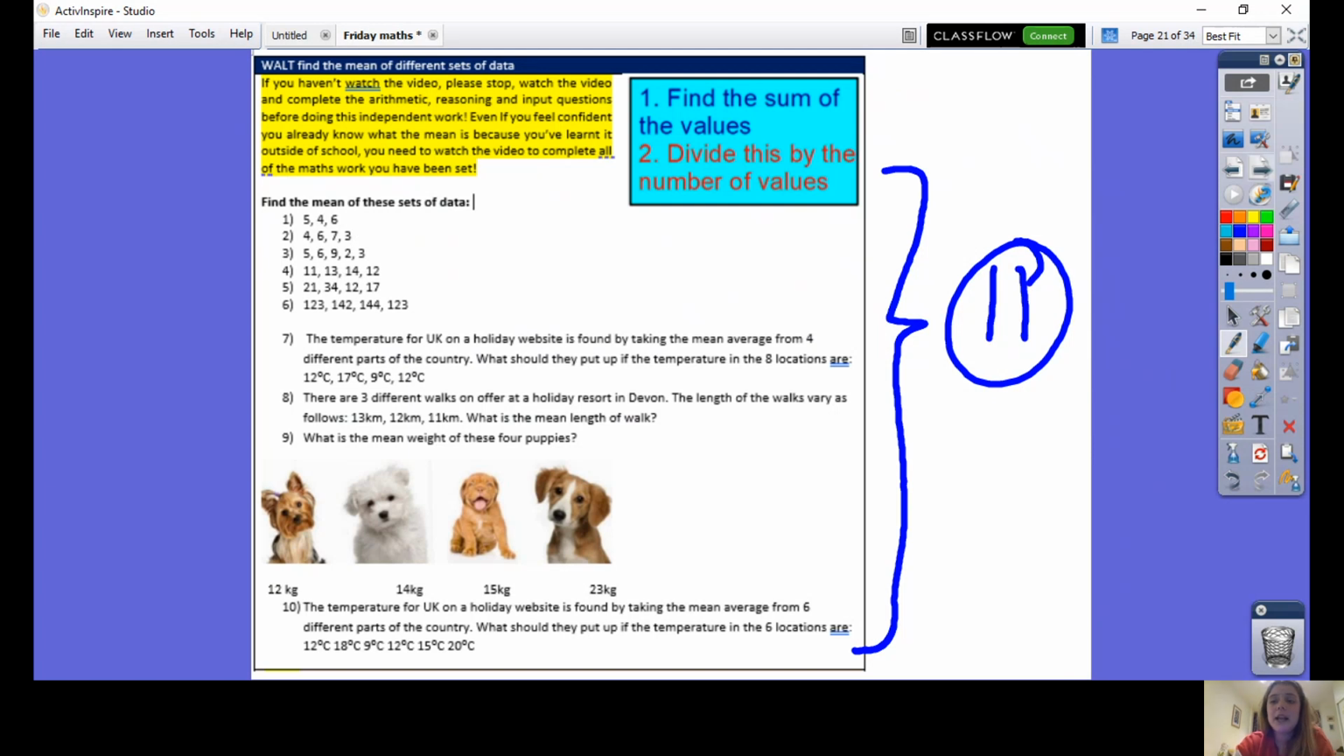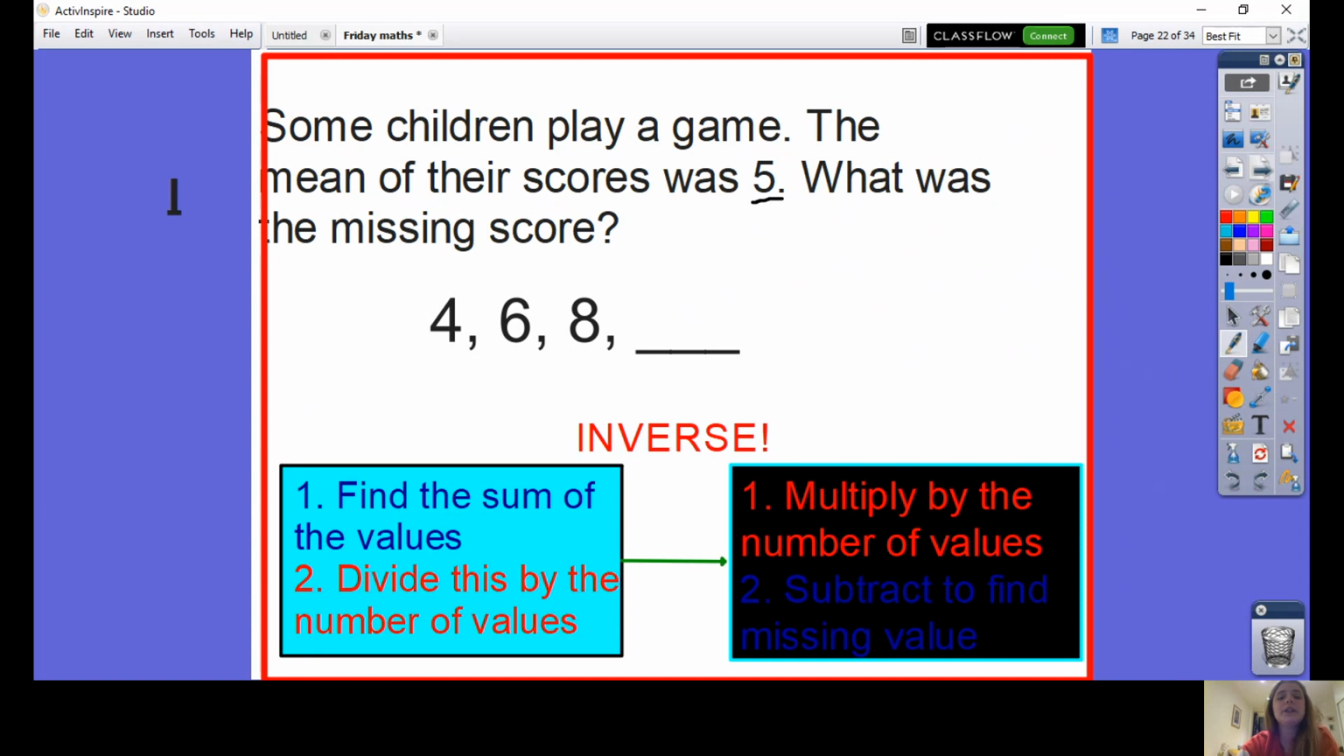So, if you're rejoining me or if you've continued watching, now we're going to find out what happens when you're looking at it the inverse. In this question, I know what the mean is. Some children play a game. The mean of their score was 5. What is the missing score?